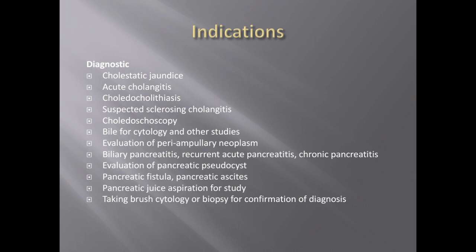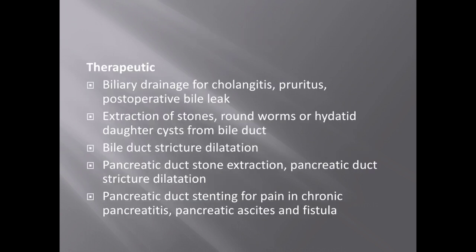In cases of surgical jaundice or any cyst in the common bile duct, any infection of the cholangeal system, suspected sclerosing cholangitis, any periampullary carcinomas, biliary pancreatitis, recurrent acute pancreatitis or chronic pancreatitis, to evaluate pseudocysts of the pancreas, any fistulas, and sometimes you may aspirate the pancreatic fluid also for study. And in these conditions, we'll be going through the ERCP.